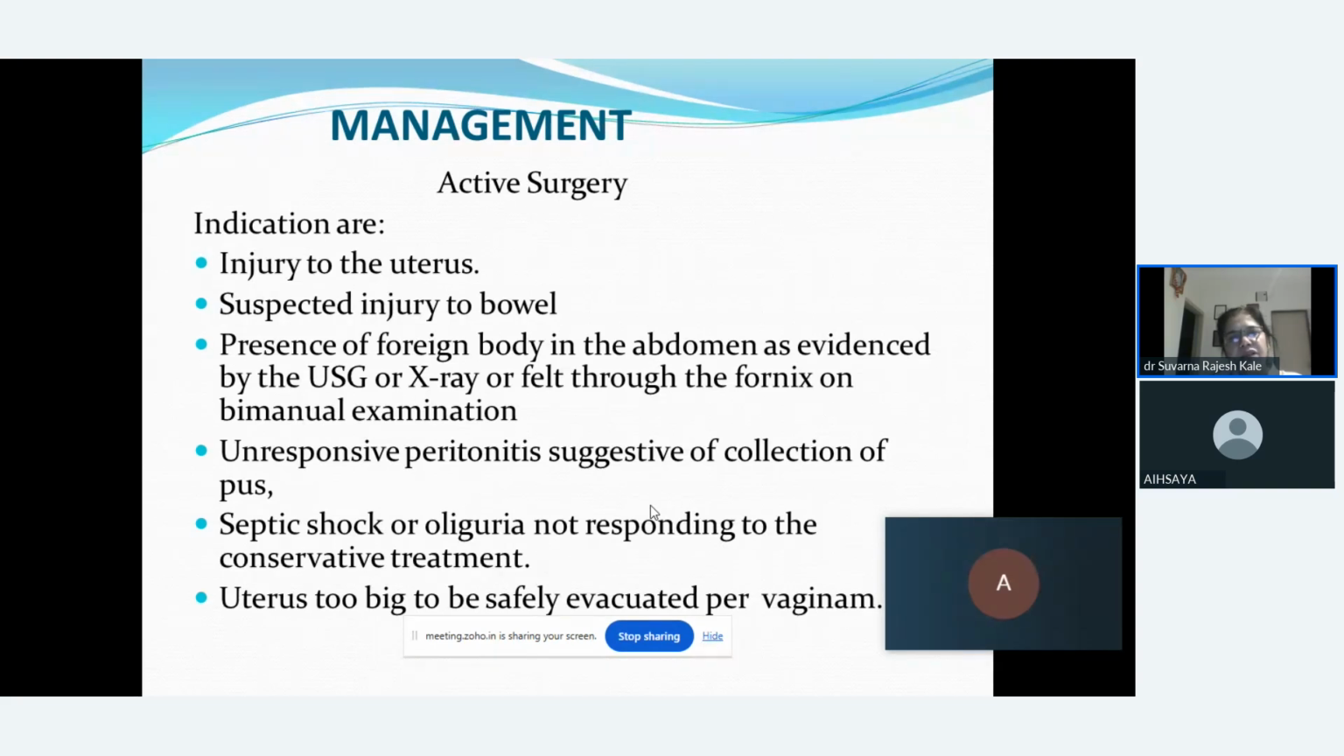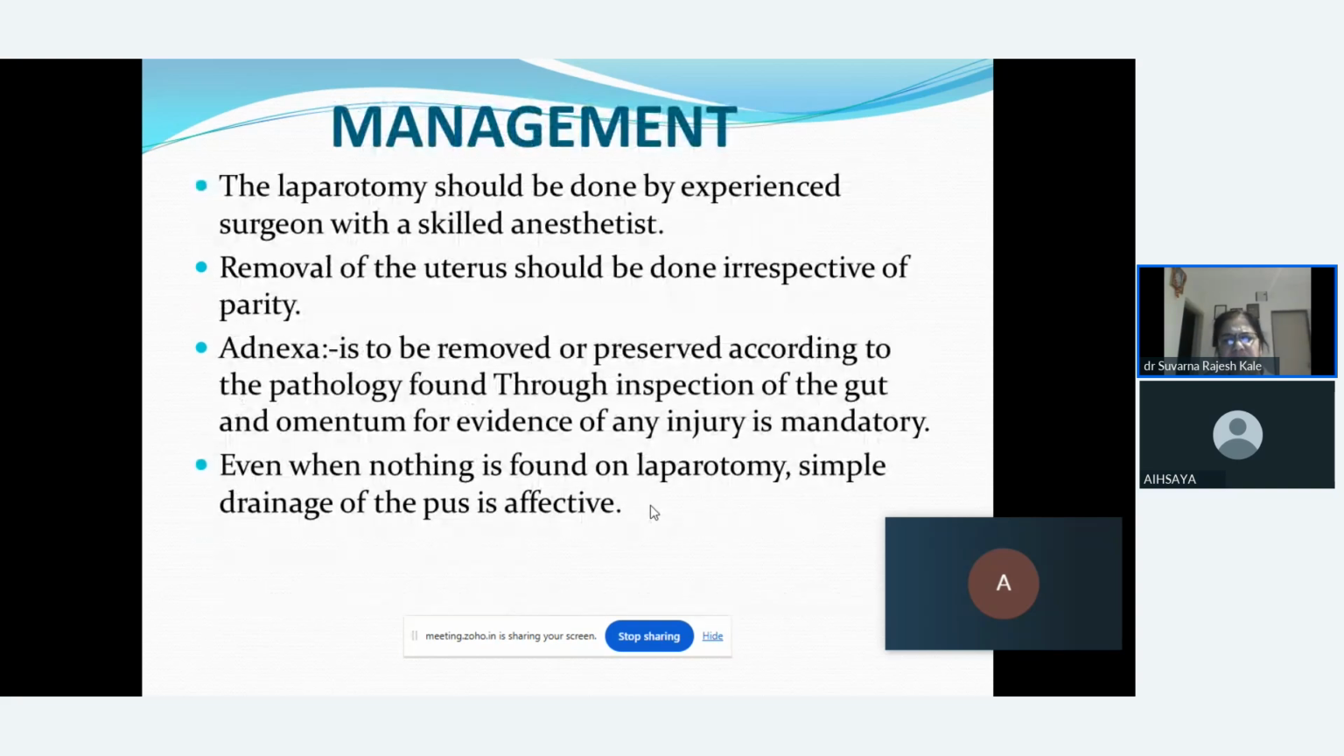If you are finding there is an injury to the uterus, injury to the bowel, when the investigation X-ray or USG findings show that there are massive injuries to the important organs, we have to go for active surgeries. Okay, then we have to manage the septic shock or oliguria responding to the conservative treatment. These are the important things which should be done. And important is laparotomy should be done by the experienced surgeon with a skilled anesthetist.